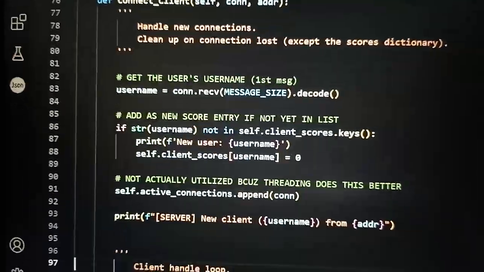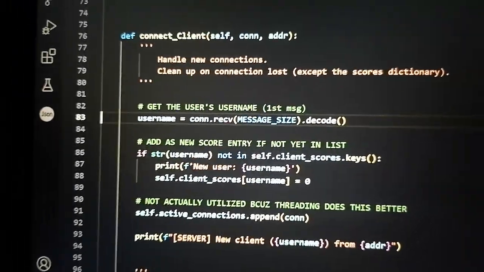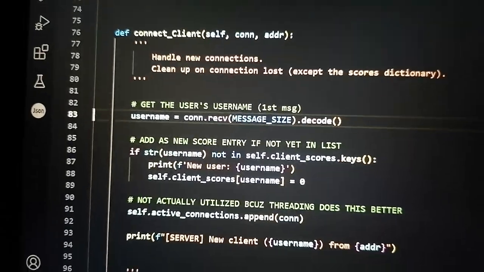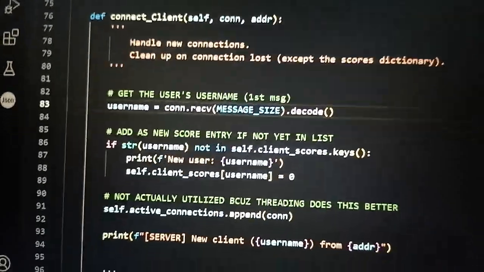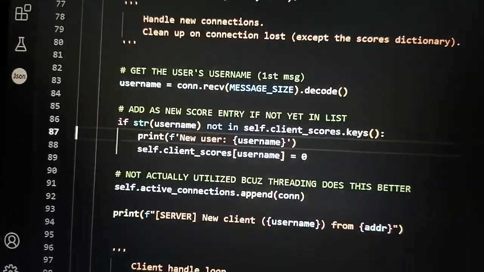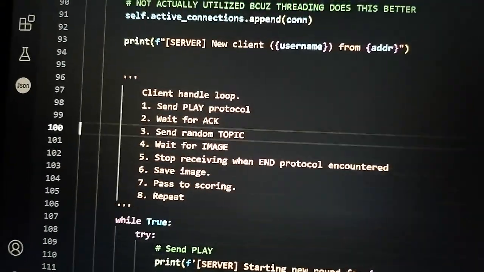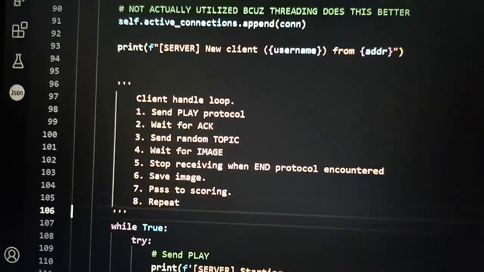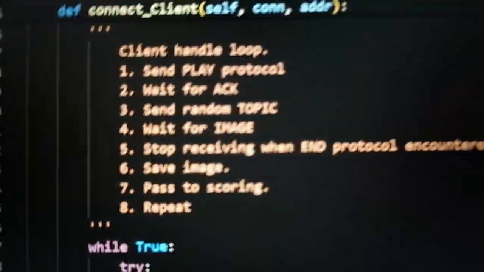And then here, it's the handle for connecting the clients. So then, the first thing it does, since the first thing that the user sends is actually their username. So in this thread, we just store the username so that we remember who's playing. And then we use that also as a basis for our scores and naming of the files that are sent and received.